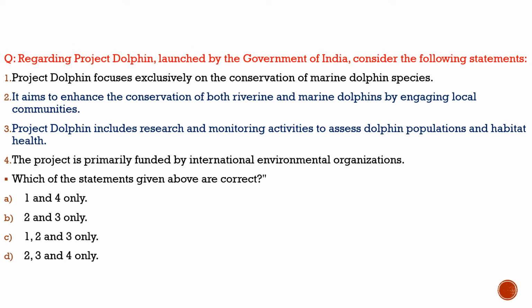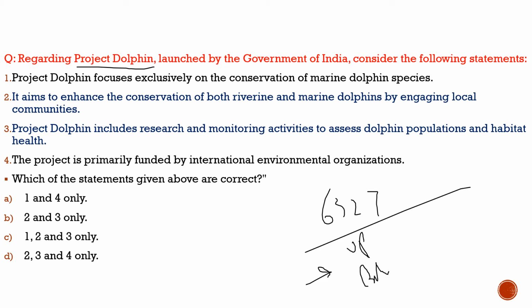Here the question is with respect to the Project Dolphin launched by the government of India. So let's understand why we are discussing this question. First, because it has given us the data on how many dolphins are available in Indian waters, especially the Gangetic dolphins. It has highlighted the number, which is 6,327 Gangetic dolphins in our country. And it also highlights which states have the highest number. It is UP, followed by Bihar. They have the highest number of Gangetic dolphins.